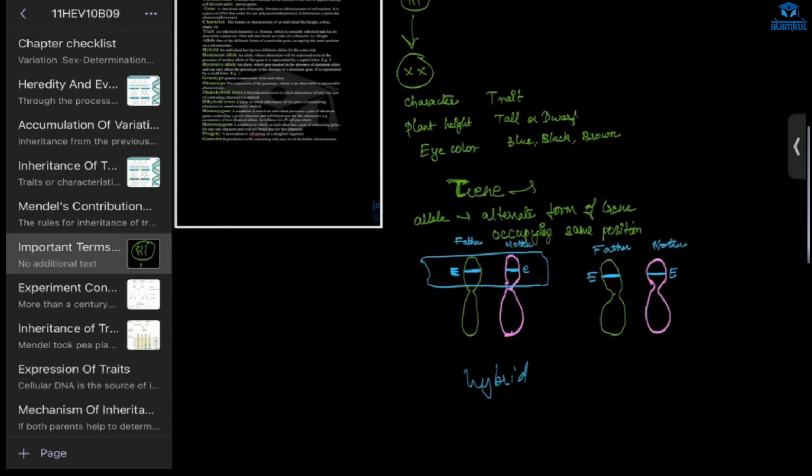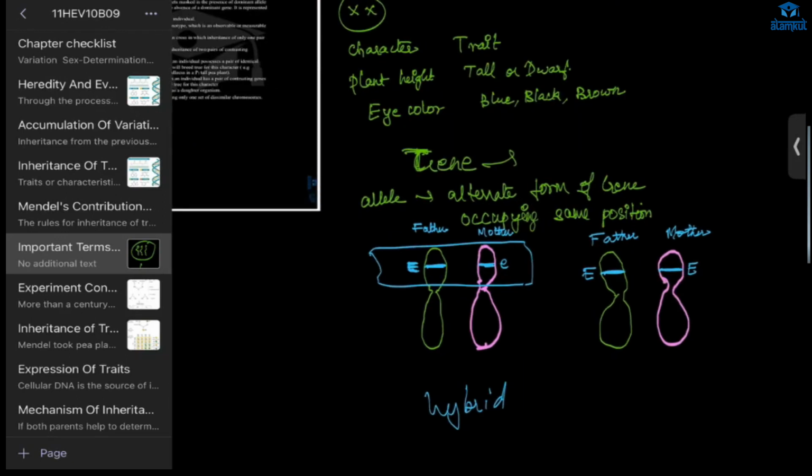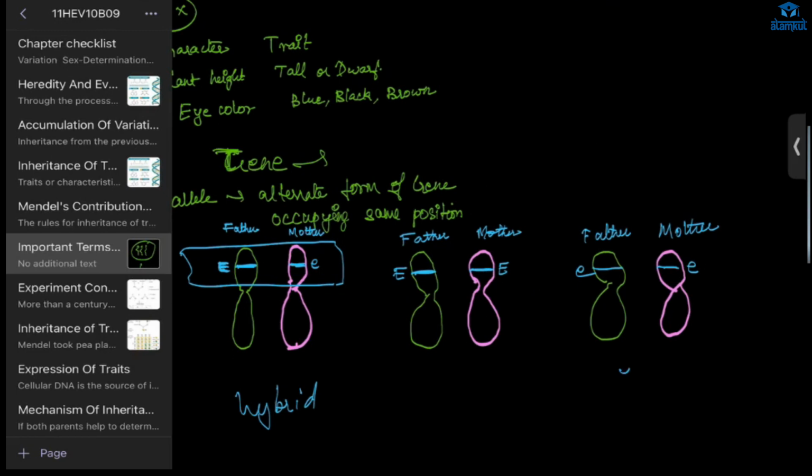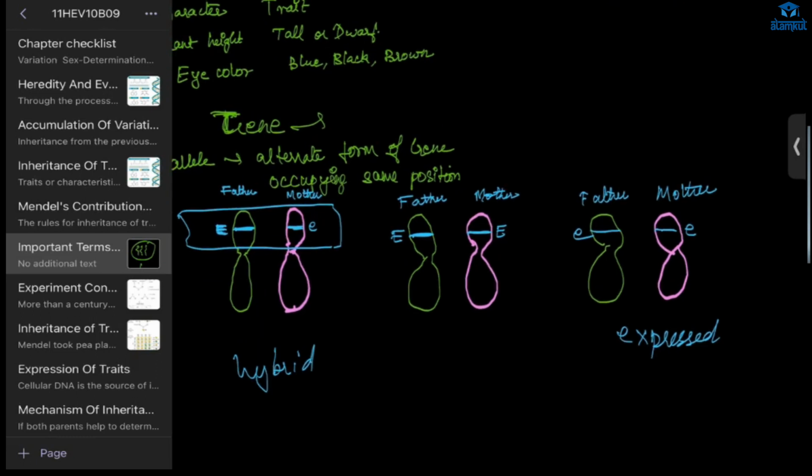When it is in recessive state, only then the recessive character is expressed. Here, dominant character. Here also dominant character. But here we have a recessive allele, but dominant is taking control. Here, because there is no dominance, the recessive character is expressed.